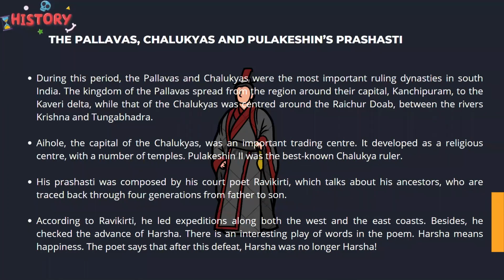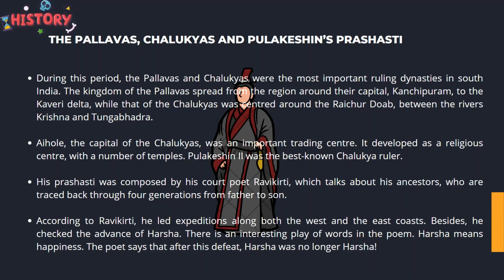Now let's read about the southern rulers, that is the Pallavas, the Chalukyas, and the Pulakeshin Prashasti. In southern India during this period, the Pallavas and Chalukyas were very important rulers. The Pallavas had their own capital, that is Kanchipuram, and their kingdom was spread to the Kaveri Delta. Then there were the Chalukyas, who were centered around the Raichur Doab, that is between the rivers Krishna and Tungabhadra. And we located Aihole on the map.